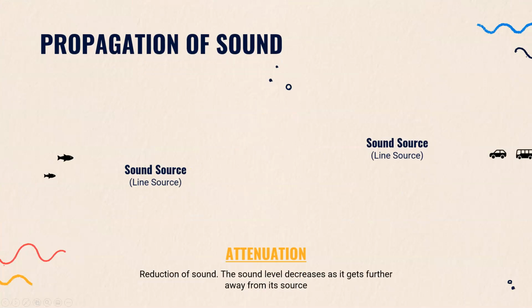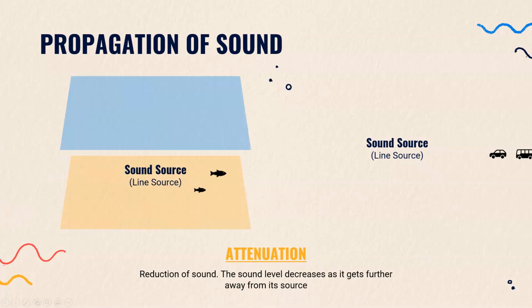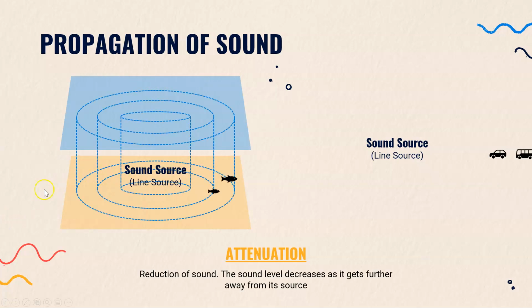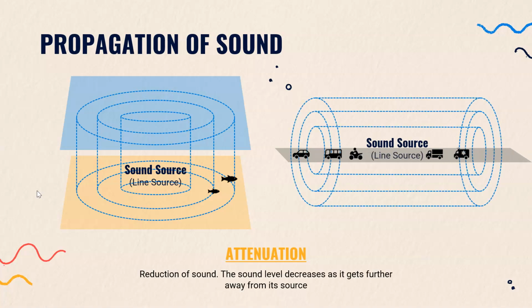When sound becomes further, or when there are a lot of sound sources in one line, we will consider that sound propagates in a cylinder form, or from one line source. For example, imagine that there is a sound source in the middle of the sea. When the sound reaches the top and the bottom area, sound will propagate differently. The same thing happens at a highway. When there are a lot of cars, there are a lot of sound sources. So instead of calculating each point source, it is considered as a line source of sound.